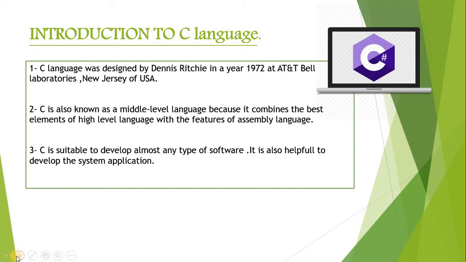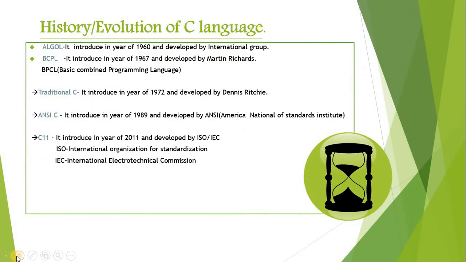The meaning of this point is that we can develop any software with the help of C programming. It is also helpful to develop system applications. If you want to develop any application, then you can type a program for it and run it. So what is the history and evolution of C language?